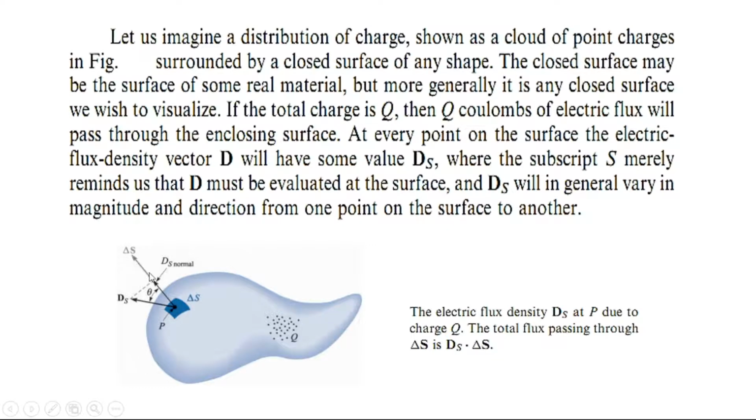This is actually the direction of this differential element of surface. So D_s is making an angle theta with the direction of this differential element of surface.